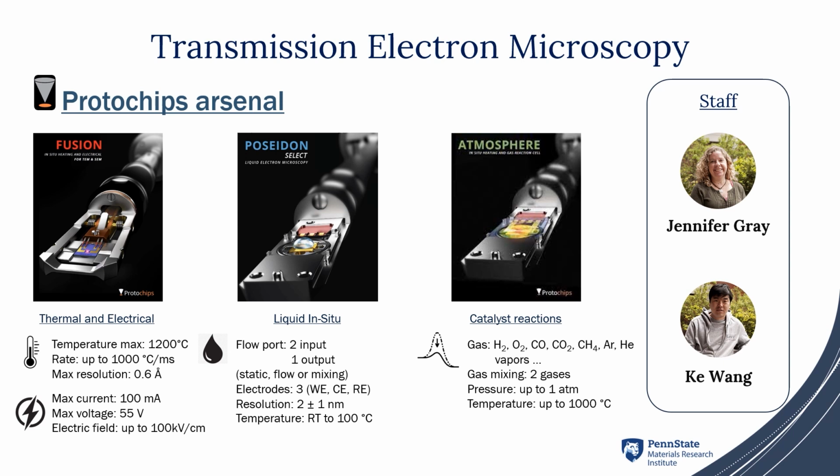At MCL, we have three main accessories from Protochips allowing us to perform in situ measurements. The first one, Fusion, allows thermal and electrical measurements with a maximum temperature of 1200 Celsius and a max current of 100 milliamp. The second accessory, named Poseidon, allows handling liquid samples with the ability to perform static or flow experiments, as well as in situ electrochemistry. The last device, named Atmosphere, allows the introduction of gas phase into the system while simultaneously applying temperature and or pressure. Now I will give you some examples of analysis performed at MCL.